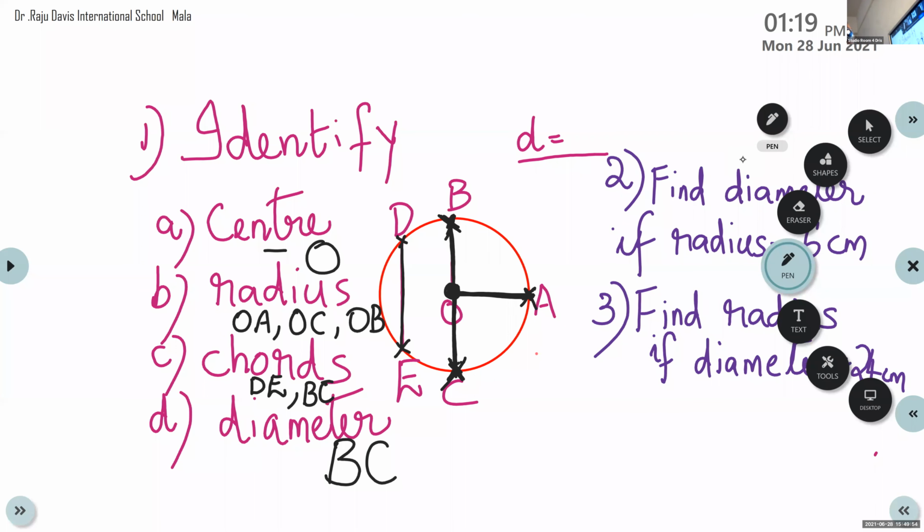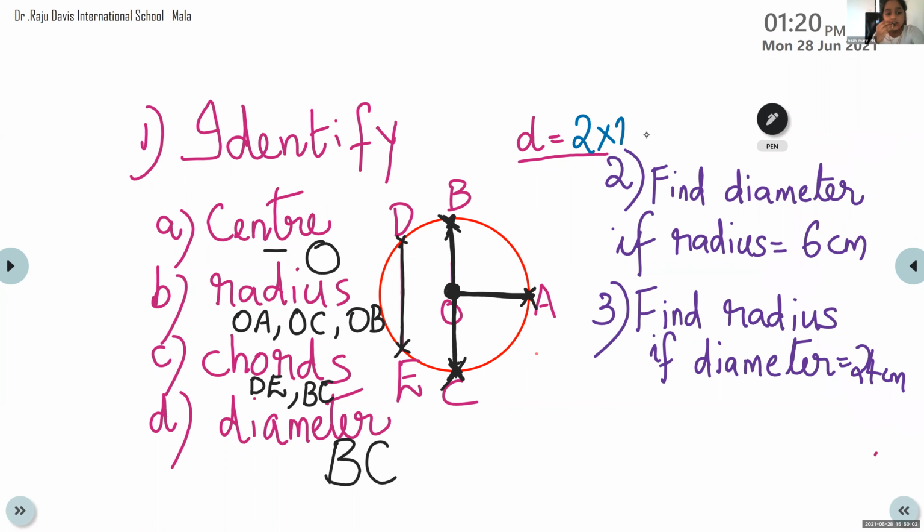Okay. d is equal to, children, yes? 2 times r. Okay, 2 into r. So find out the answer here. You know d is equal to 2 into r. That means here 2 into, what is given here? r equal to.